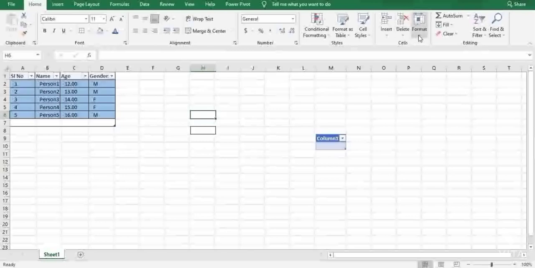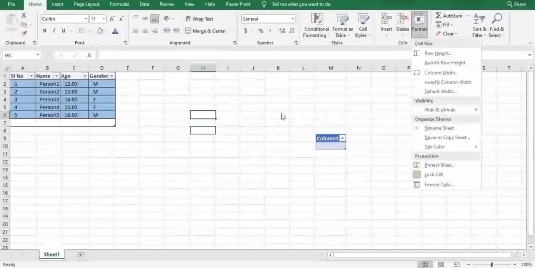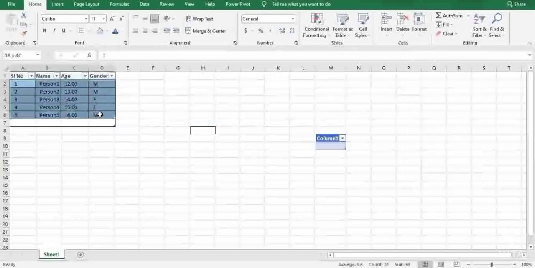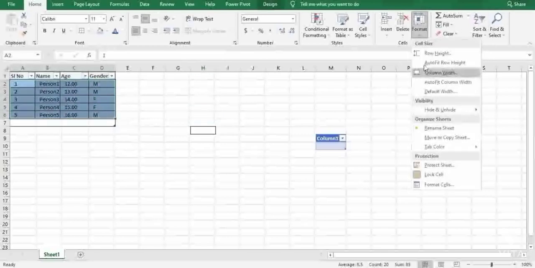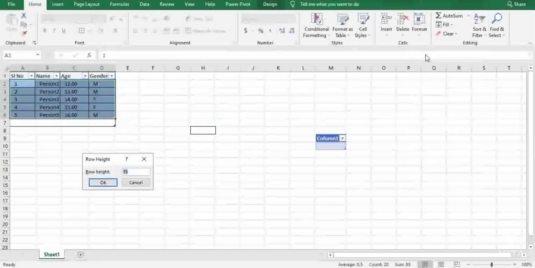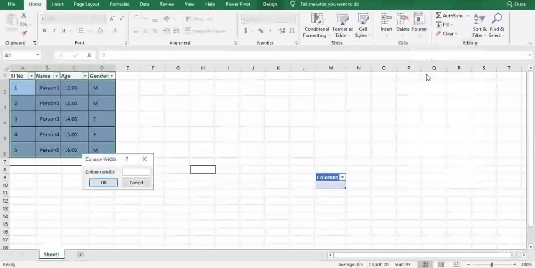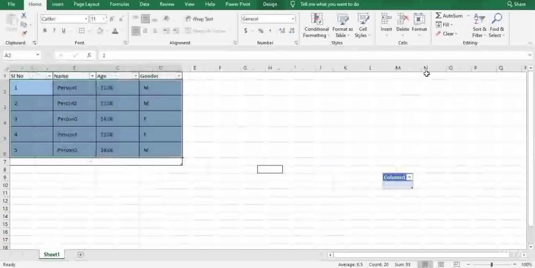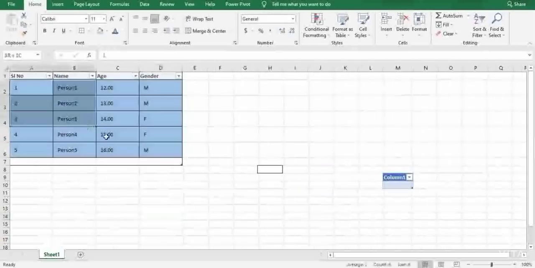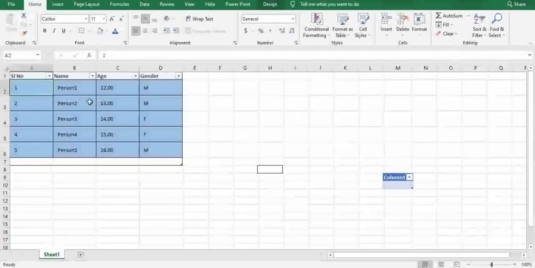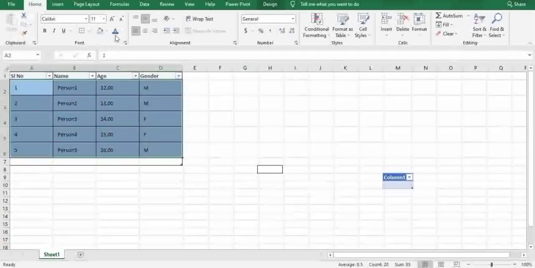And next comes format. As I said before, if you want to increase the size of this row, I'll just select this and mark it as 30. When I press that, you can clearly see the size of the row is successfully increased. Now I want to increase the size of the column, so I'll give another 15. You can clearly see the table now looks kind of authentic. I mean, you can see the data displaying properly with proper cell spacing and cell spanning.